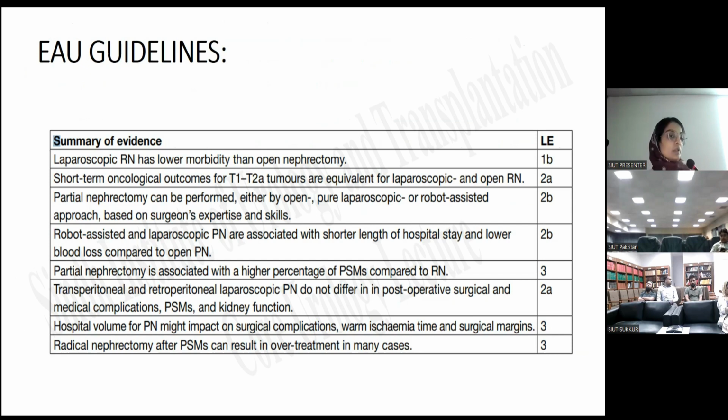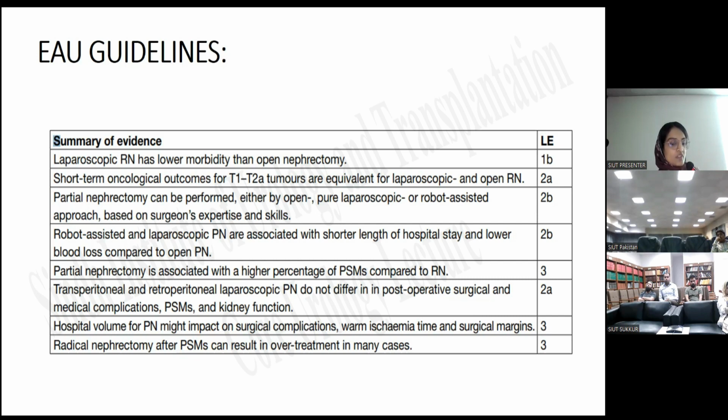Yes, so we have discussed today active surveillance and partial nephrectomy, but not much about radical nephrectomy. These are the EAU guidelines with the level of evidence that they mentioned. Laparoscopic radical nephrectomy has lower morbidity than open nephrectomy, with level of evidence 1b, that is the higher level of evidence. Short-term oncological outcomes for T1 to T2a tumors are equivalent for laparoscopic and open radical nephrectomy, 2a. Partial nephrectomy can be performed by the open, pure laparoscopic or robotic assisted approach based on the surgeon's expertise and skills.